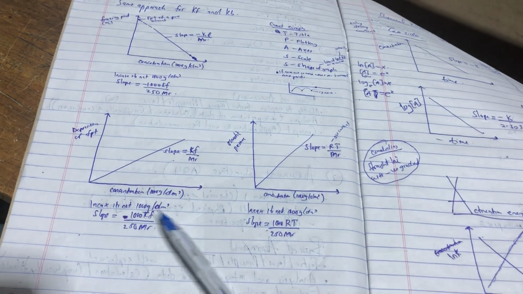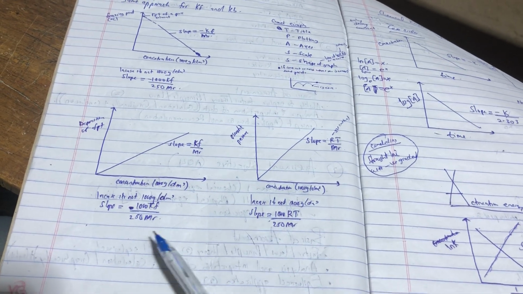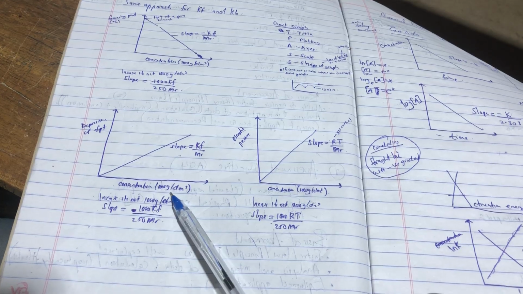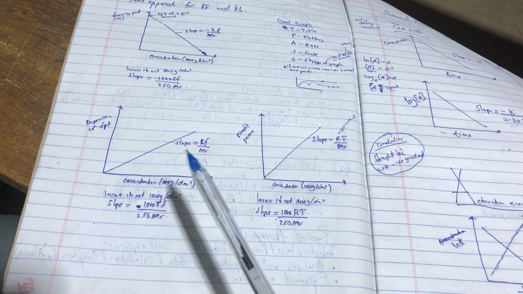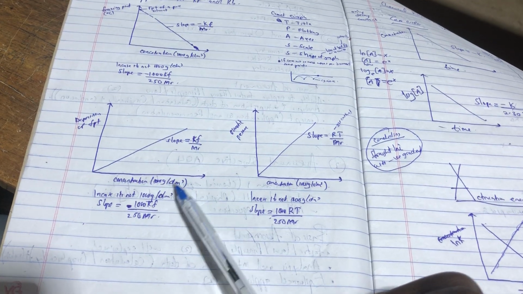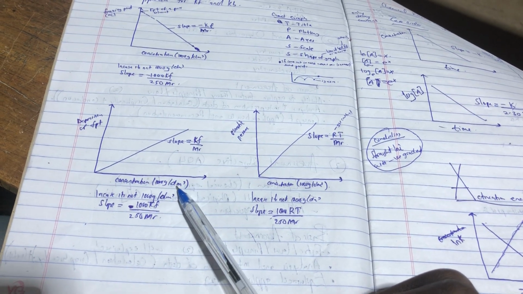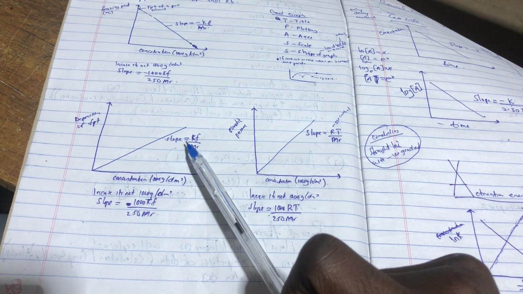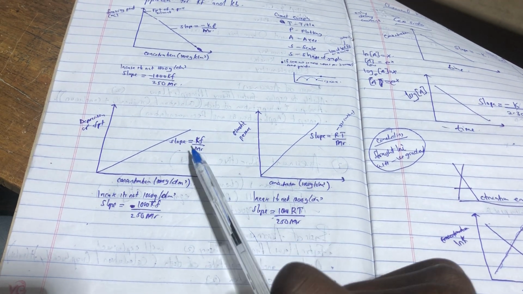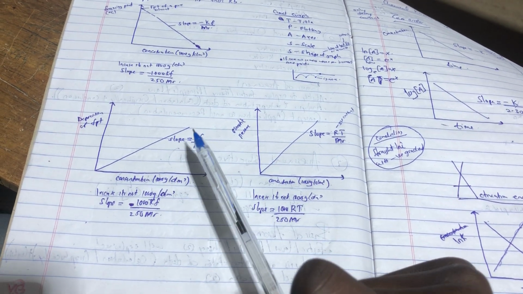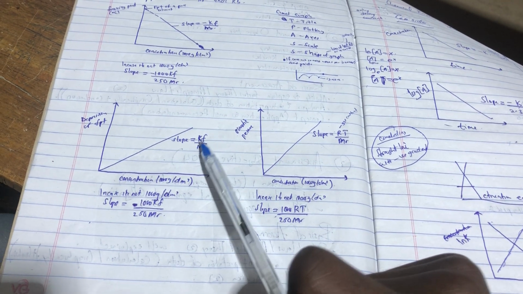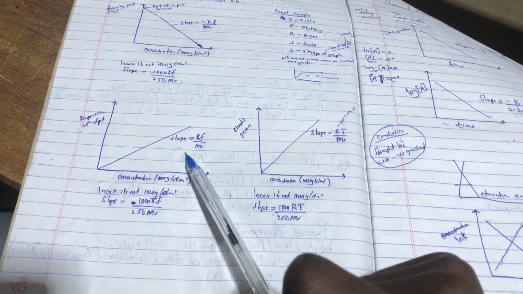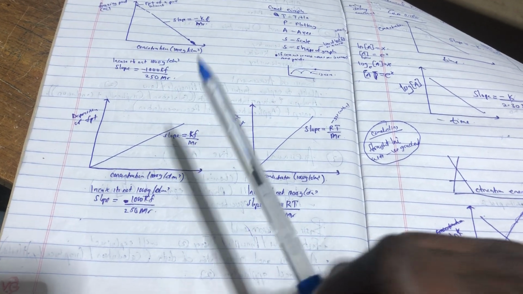However, if my concentration is not 1,000 grams per decimeter cubed, this is already a positive slope, so I'm going to get the slope as 1,000 Kf over 250 molar mass. That is how you're going to do it.